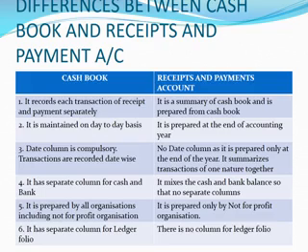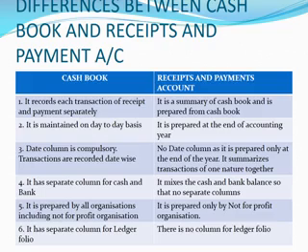First point, the cash book records each transaction of receipts and payments separately. It means every day, whatever transaction takes place, money comes in, money goes out, again money comes in, goes out. It keeps on recording every day. Each and every transaction will be recorded. But the receipts and payment account, which is maintained by the not-for-profit organization, is a summary of the cash book.